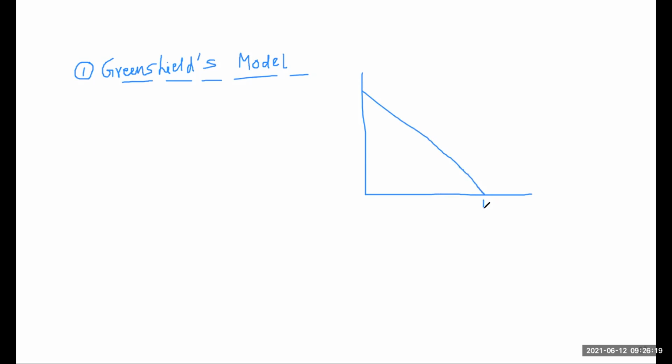Here is your Kj and here is your Vf. This Vf is known as the free speed.